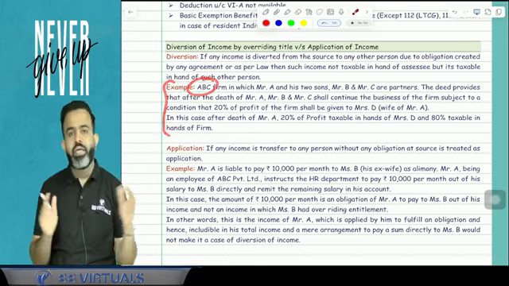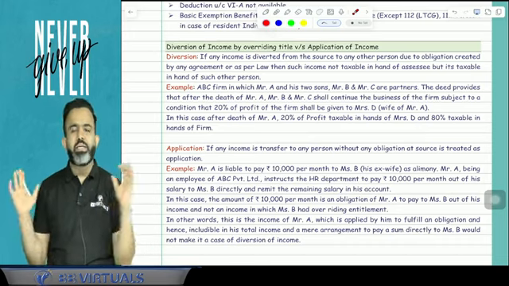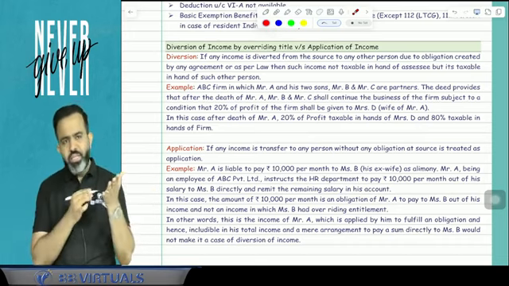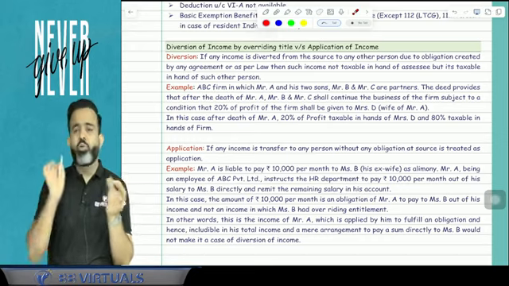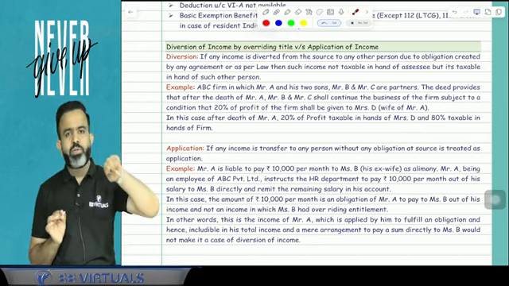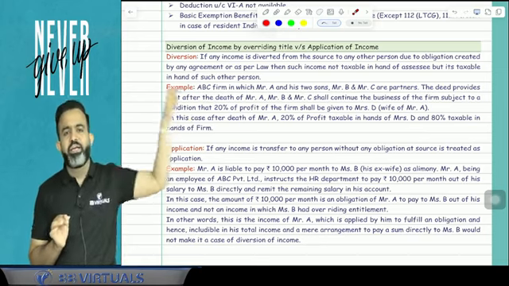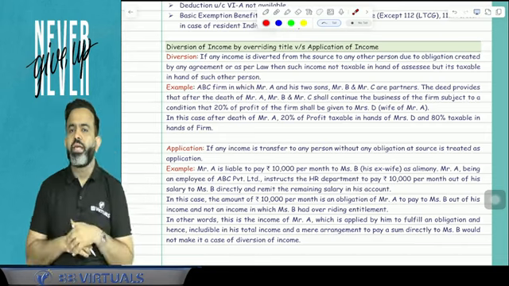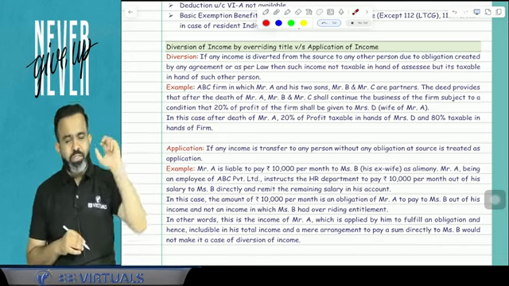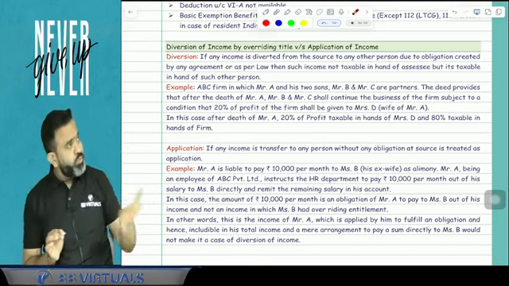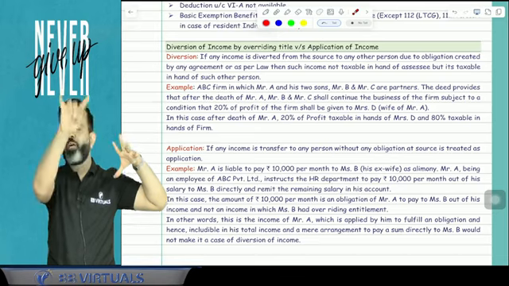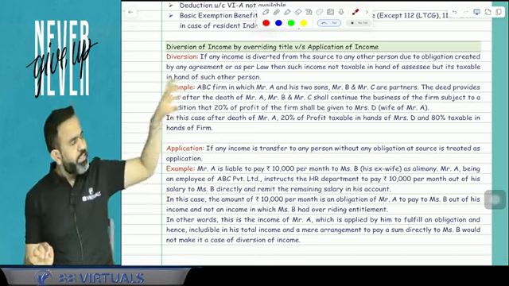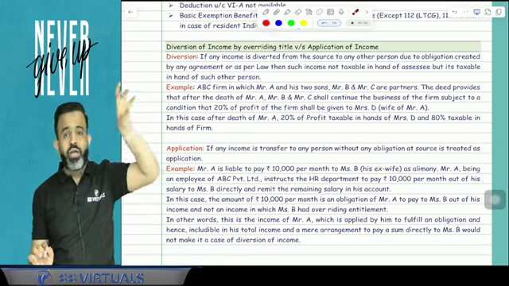There is a partnership firm. In that partnership firm, there are A, B, C, three partners. Now in the partnership deed, it is written that if there is a death of A, then whatever profit of the partnership firm, 20% profit will directly be paid to the wife of Mr. A. So suppose Mr. A died, in this particular case, whatever the profit of the firm, 20% of the profit has to be paid to the wife of Mr. A. So guys, there is a diversion of income by overriding the title.